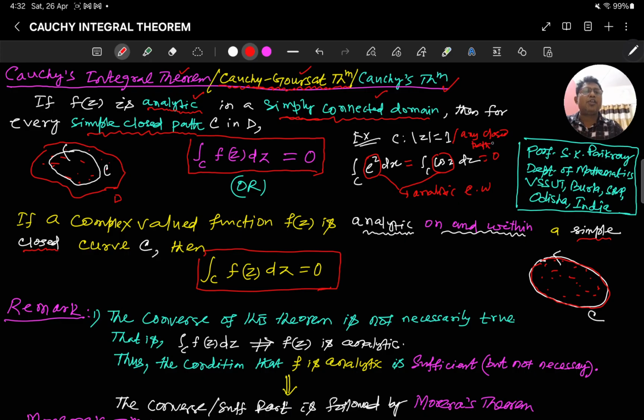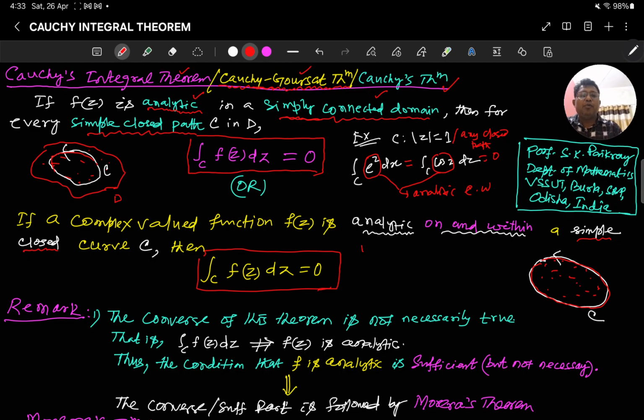Once the function is analytic and the path is closed, then this integral is 0. So in the restatement, instead of the domain we are taking the path, but the simply connected domain is also necessary.